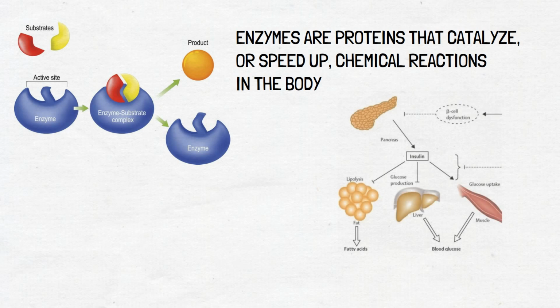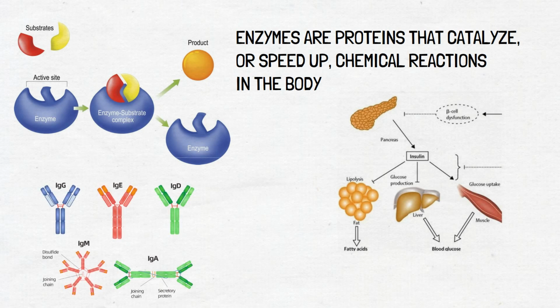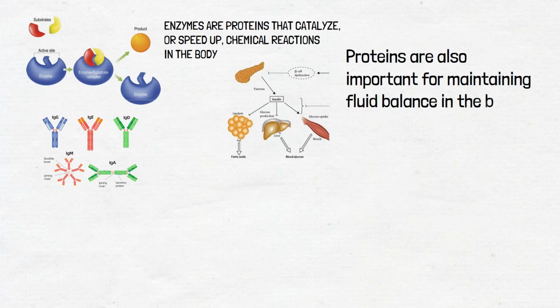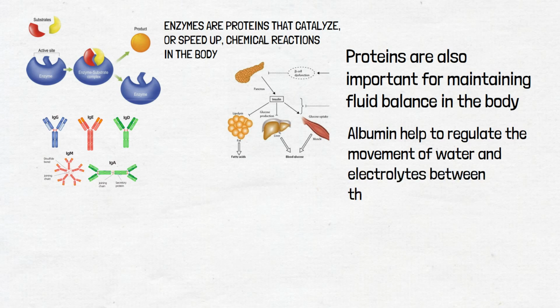Hormones such as insulin and growth hormone are proteins that regulate various physiological processes in the body. Antibodies, which are proteins produced by the immune system, help to defend against infections by recognizing and binding to foreign substances such as viruses and bacteria. Proteins are also important for maintaining fluid balance in the body. Proteins such as albumin help to regulate the movement of water and electrolytes between the blood and tissues and help to prevent fluid accumulation in the body's tissues.